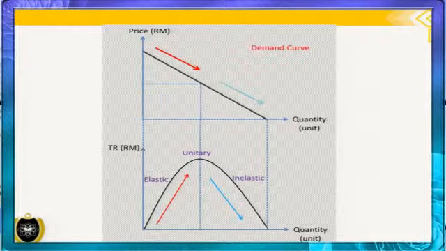So the TR, or total revenue, becomes maximum when the ED is equal to 1, unitary elasticity. In the inelastic range of the demand curve, lowering the price will decrease the TR, and conversely, the TR will increase when the price is increased. So the price and TR move in the same direction.